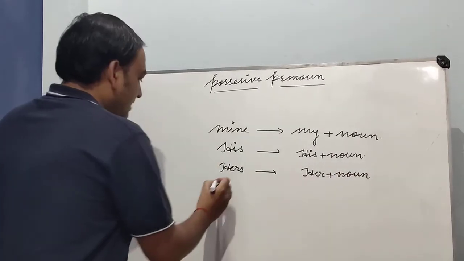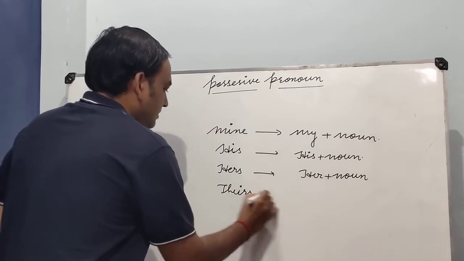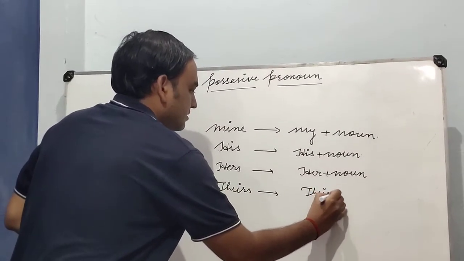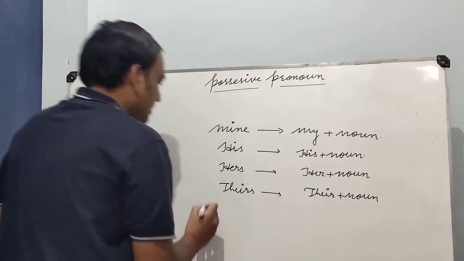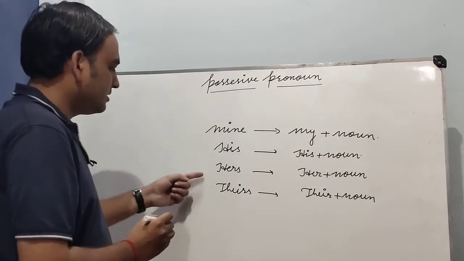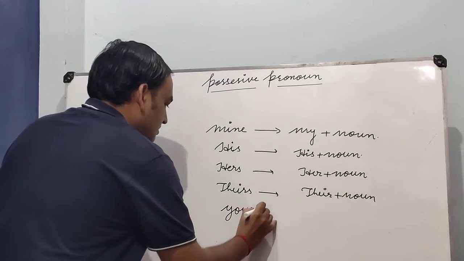Next is theirs. Their plus noun. And the next is yours.